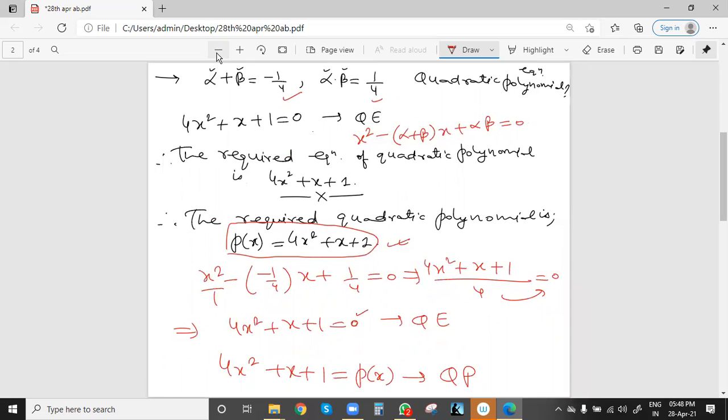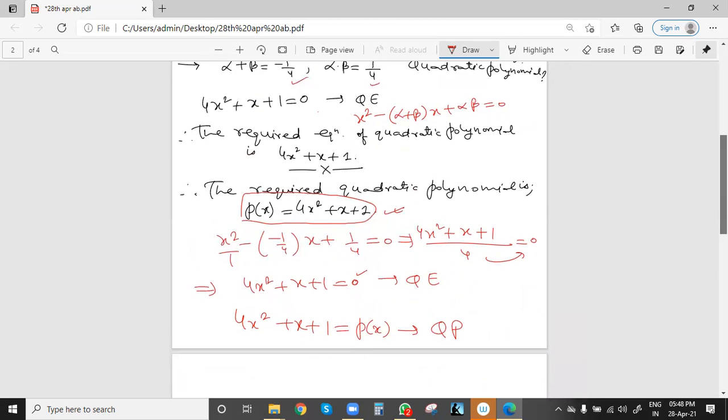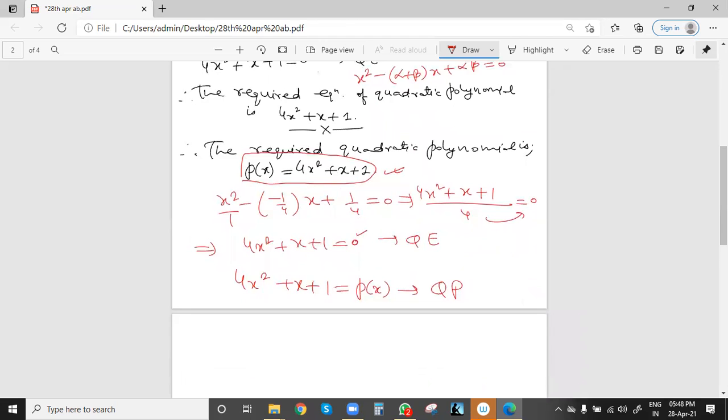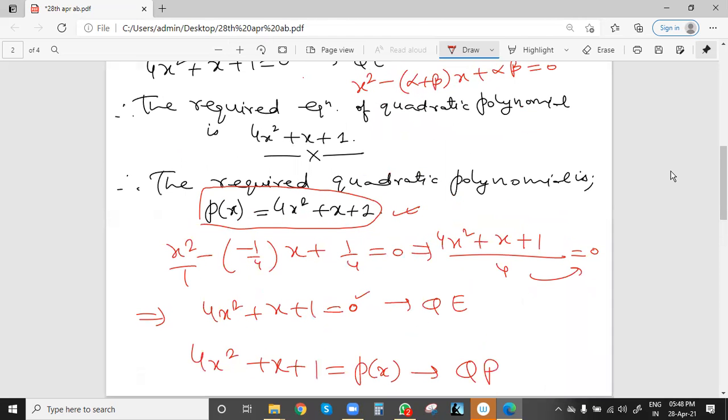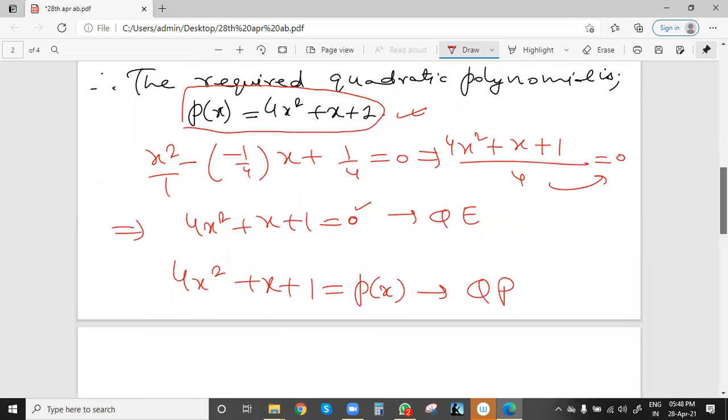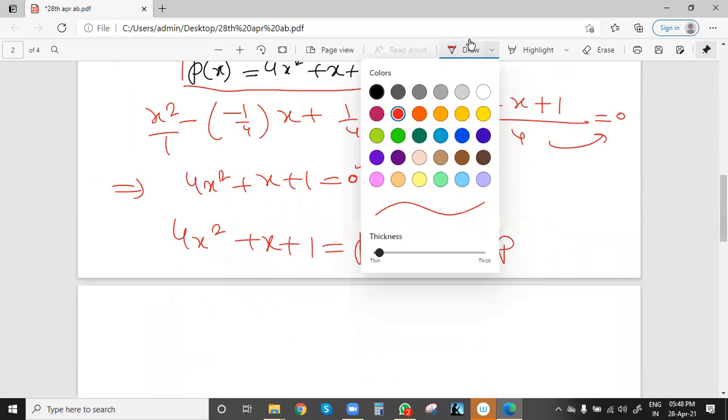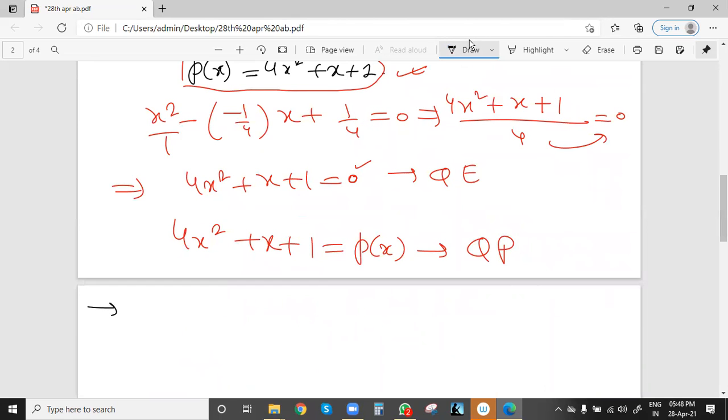Very important. One more thing I noticed in Chanchal and some other students, that they have used a basic formula that was also wrong. They have used this formula for the quadratic polynomial, or quadratic equation we can say: x square plus (alpha plus beta) x plus alpha beta equal to 0. This is what they have used. But even for a quadratic equation it is not correct. It should be minus. So please try to understand the concepts very clearly.